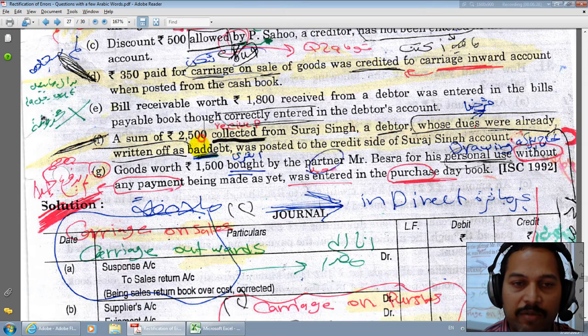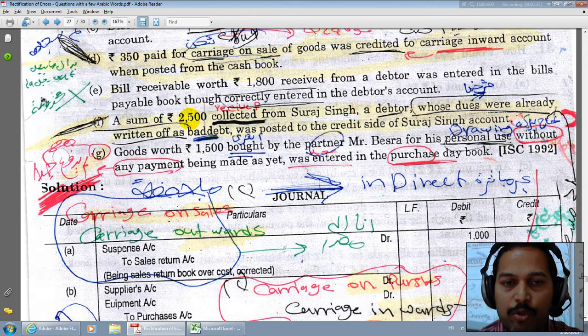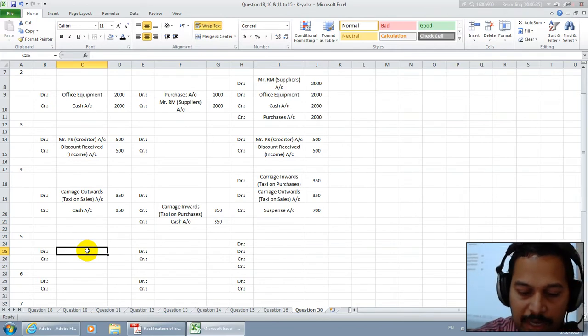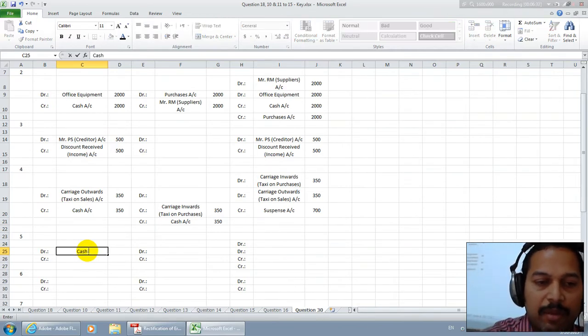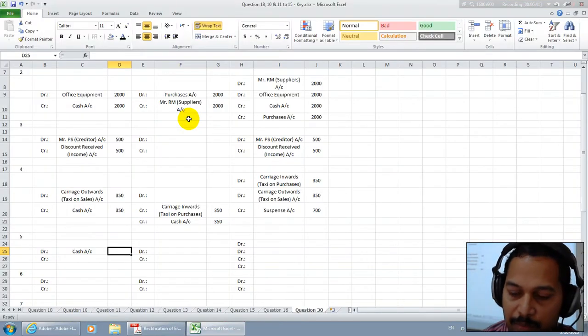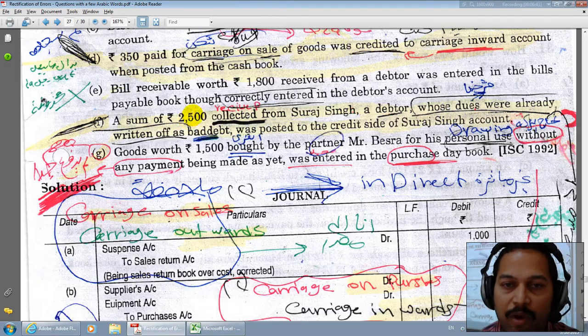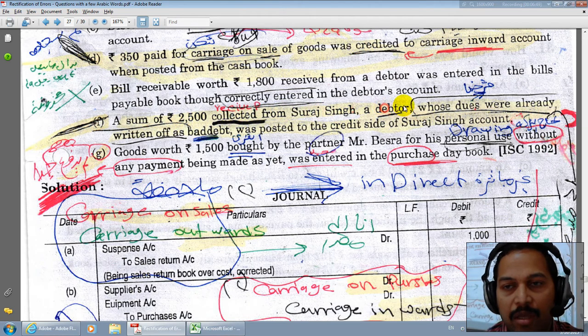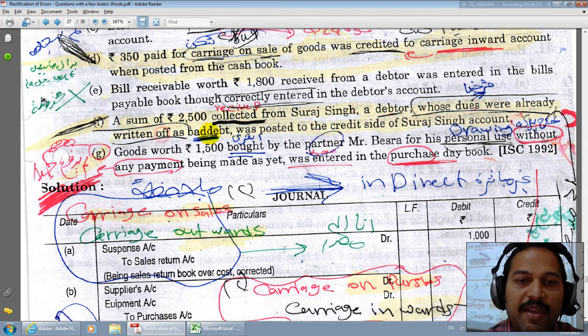Next, let us go ahead with a sum of rupees 2500 collected. Whenever we receive money, we have to debit cash. We received some money, so immediately I am posting the received money: debit cash 2500. Next, why did we receive money, let us see. Sum of rupees 2500 collected from Mr. S, a debtor, whose dues were already written off as bad debt.